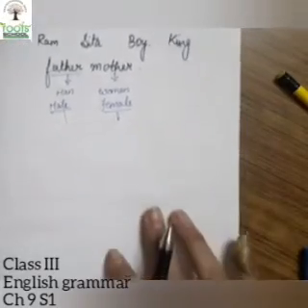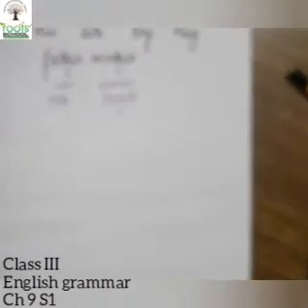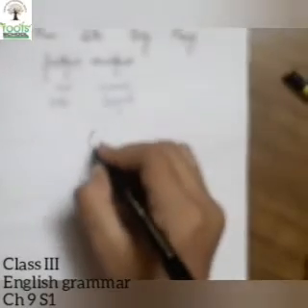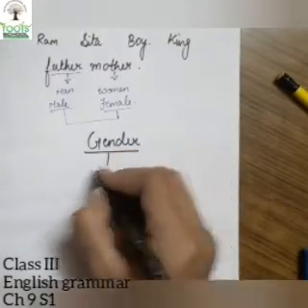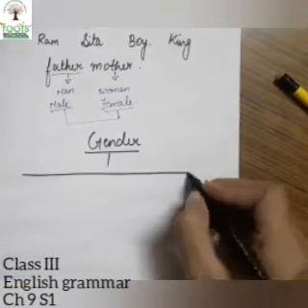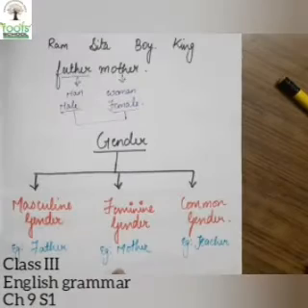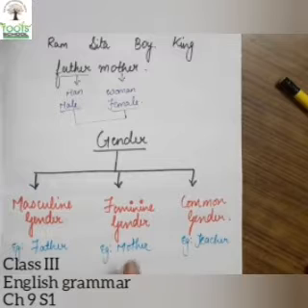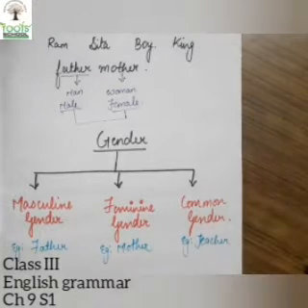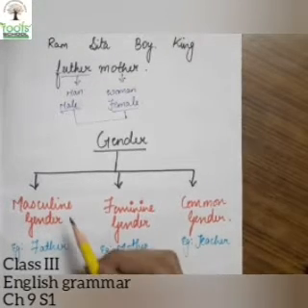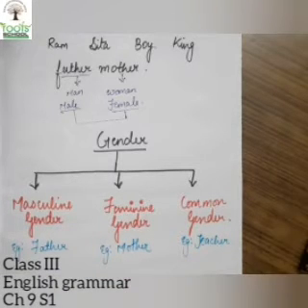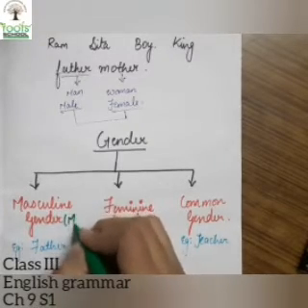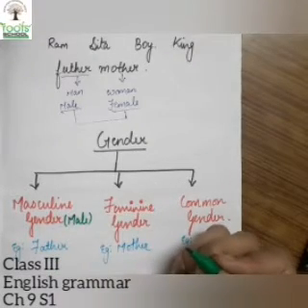So gender has basically three types. So I will write here, we are going to read about gender. And gender has three types. What are the three types of genders, children? The three types of genders are the masculine gender, means someone who is male. What is a masculine gender? Someone who is male, means a boy.